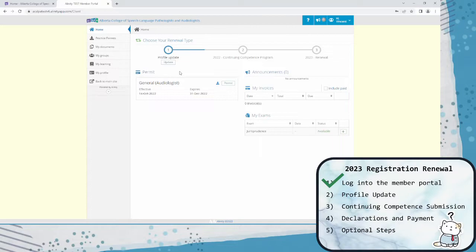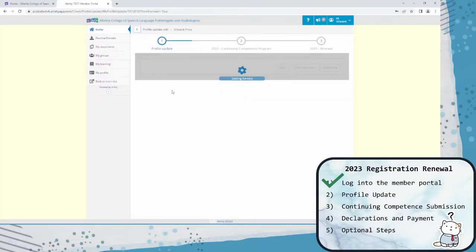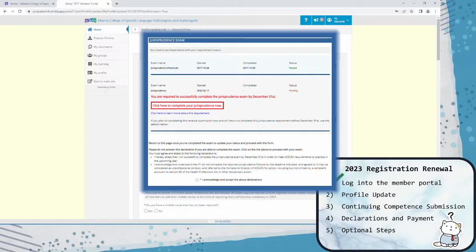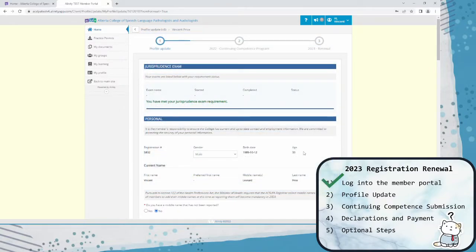For instance, if you need to save and come back later, it will show you your process of working through your renewal submission, and you can re-enter the submission by using the Update button. If you don't want to leave the renewal process to finish your jurisprudence exam right away, you can click on the acknowledgement box here to attest that you will return to complete your exam by December 31st. A text box will appear for you when you click that box for you to enter your plan to complete the exam by then.